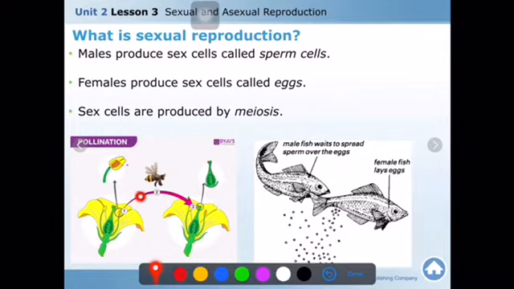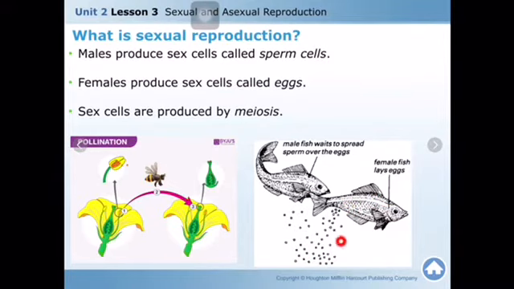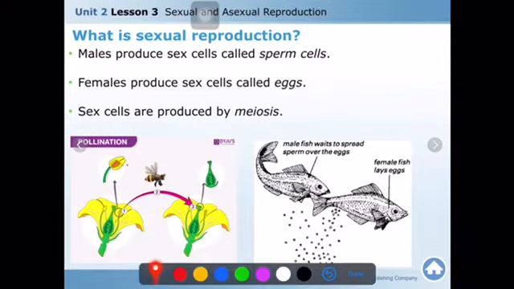When it goes there, it is fertilized, then new seeds are produced, and the seeds become new individuals, new plants. How about in fish? Both male and female fish release their eggs and sperm into the water, and in the water, sperm and eggs come together and become a zygote, an offspring, a new individual. I think you got it.